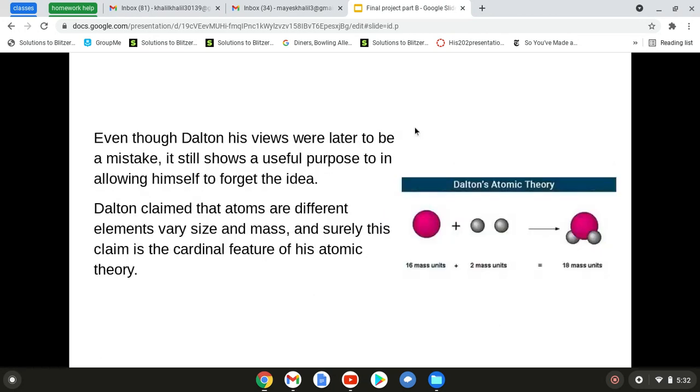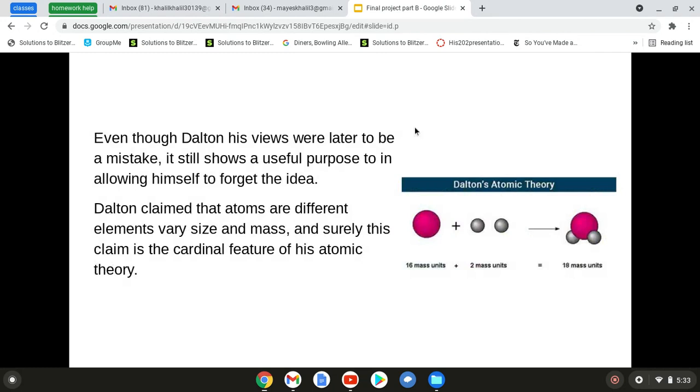Even though Dalton's views were later found to be a mistake, it still served a useful purpose in allowing himself to forget the idea. This is a good way to have mistakes, since there are many mistakes that can be corrected in the future that can show people not to go towards the mistake and make a new discovery.